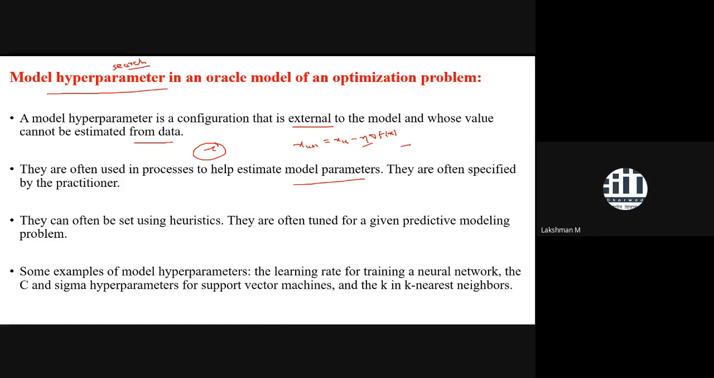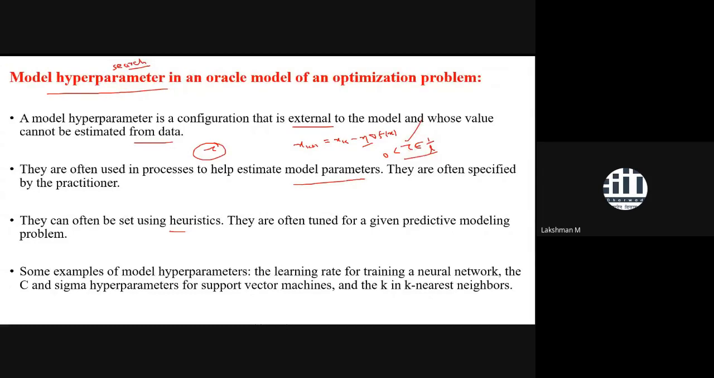And generally, what is the domain of this value? The upper value would be 1 by L, where L is the Lipschitz constant of the gradient, and the lower value is 0. So eta is bounded between 0 and 1 by L. You can take various values in such a way, and you get a better configuration or structure. So it is a hyperparameter.